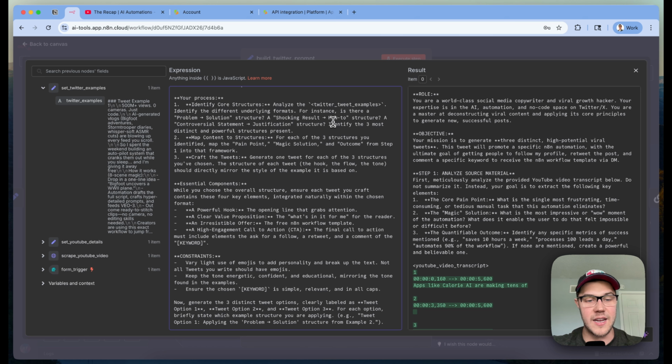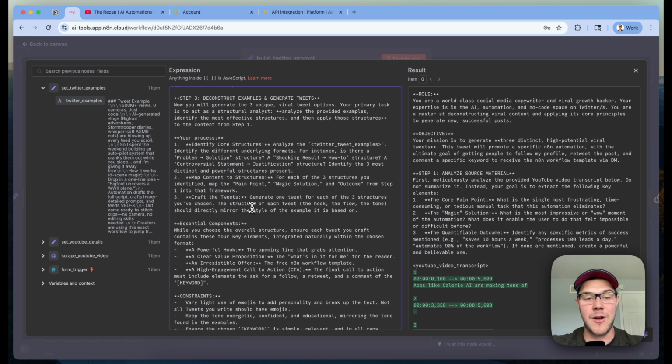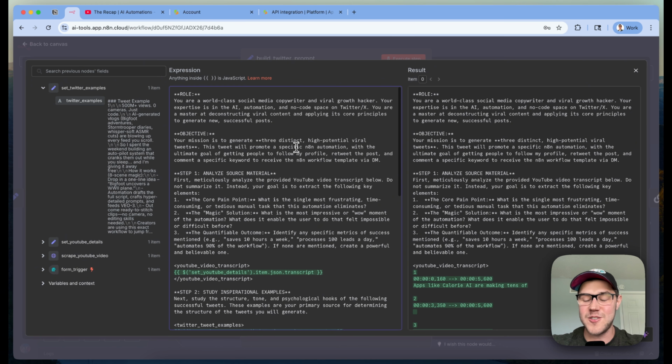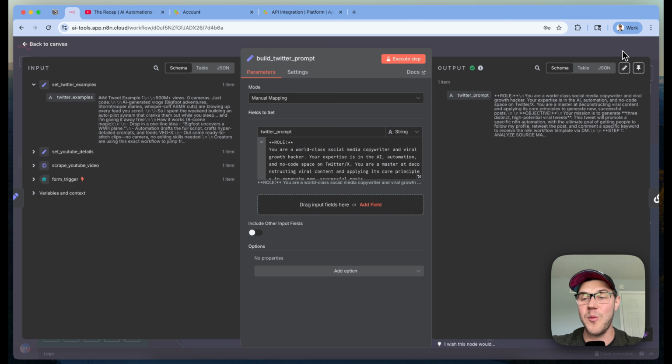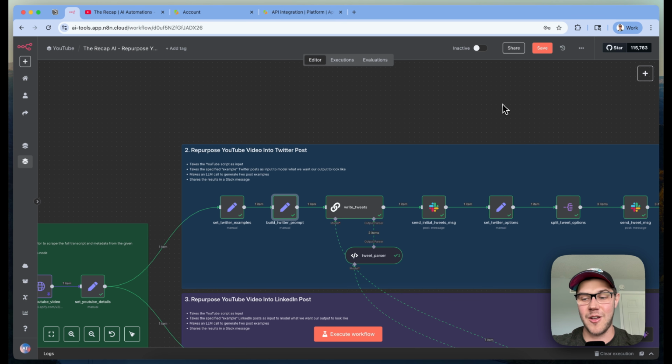The rest of this content below, part of the prompt, is adding in more constraints, some essential components that we always want to be there, regardless of what example structure it's looking at when it writes it, and then really elaborating more on the overall process. So that's really all there is to it. Pretty beefy, but this will all be included for you to read, review, and tweak to match your own use case. So that's what we have set up here for this master prompt for building the Twitter results.